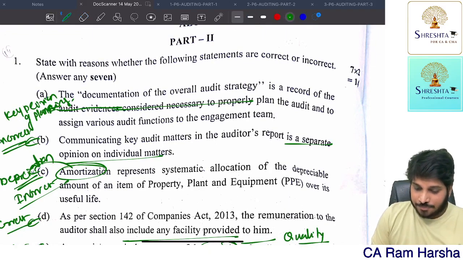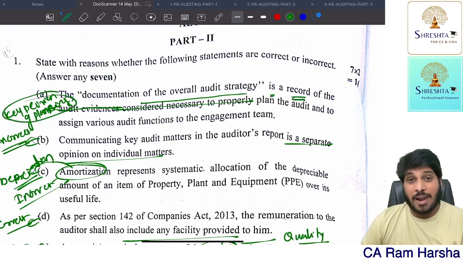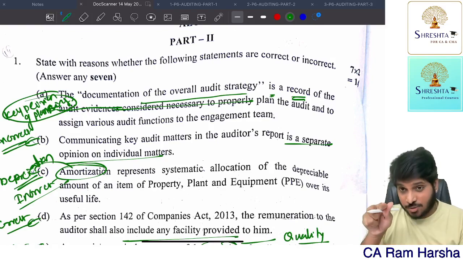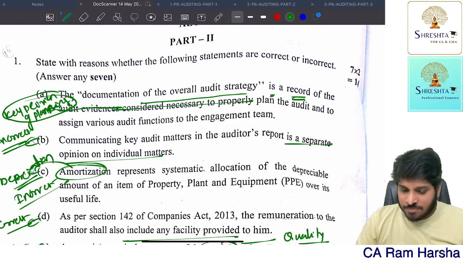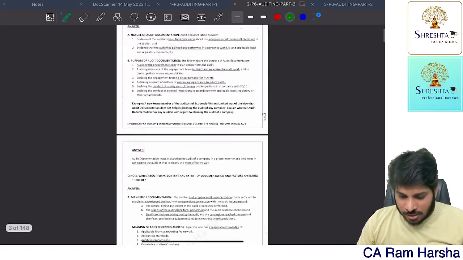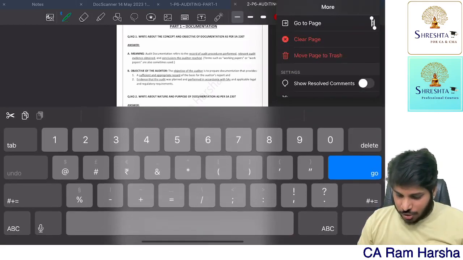The first one: the documentation of overall audit strategy is a record of key decisions of planning and communication with the engagement team. This is a straight question from the book. I can show you, just a minute. Overall audit strategy documentation.